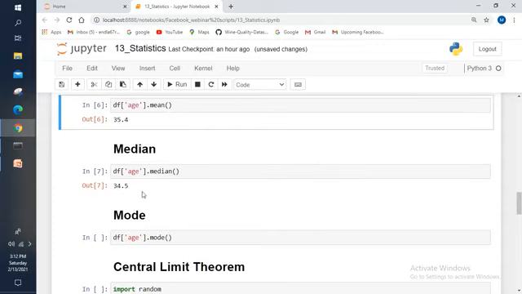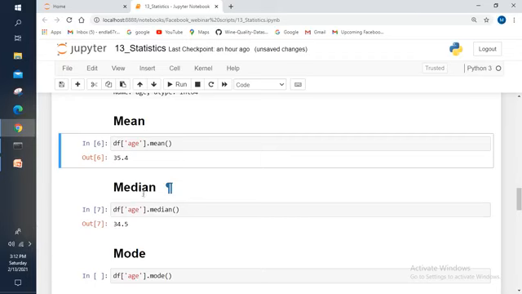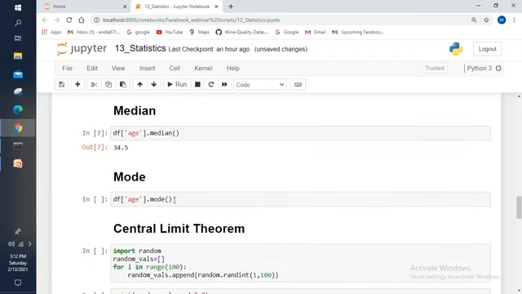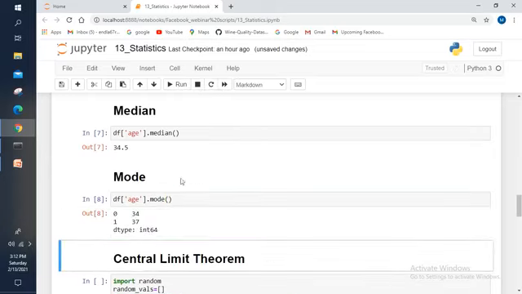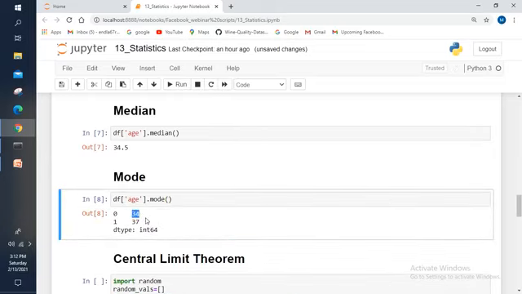Now come to calculate the mode. Yes, here I'm using the mode function to calculate the mode by calling that age column from the data set. Now let me execute this one and let me show you. Yes, here 34 is repeated a number of times and 37 also repeated a number of times. Mode will give you the result as which element is highly repeated, that element only is our mode. Here 34 and 37 are highly repeated.